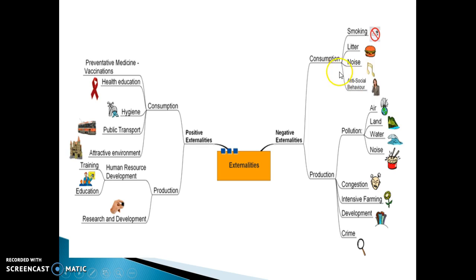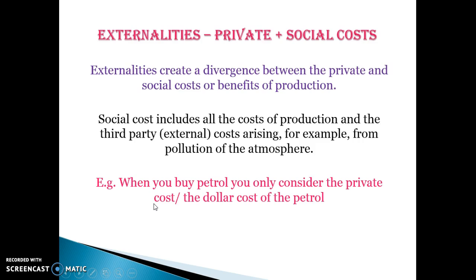Here are some examples of positive and negative externalities. You can see some negative externalities in consumption, things that cause negative impacts to third parties when we consume them, and we'll go through some of these. Then there are negative externalities caused when we produce certain things, very relevant ones are things like intensive farming, any type of activity that causes pollution. And then we have positive externalities in consumption and production, which we'll talk about in the next video.